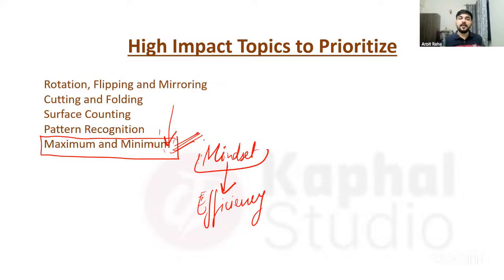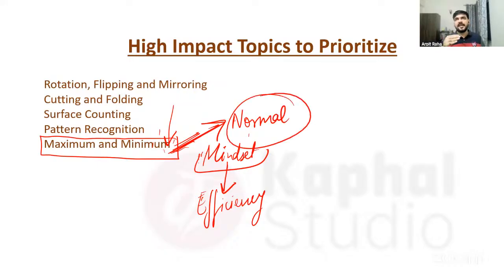And one thing that should always come to your mind in such topics is that whatever I am thinking is the normal procedure to solve, that it can normally be solved like this. If you are thinking that, then there has to be something attached to it. A little extra would be there, to find the maximum efficiency, isn't it? So in such questions, this is what you have to understand: whenever they are asking maximum and minimum, then I have to look for what extra can we find in the question to improve the efficiency.